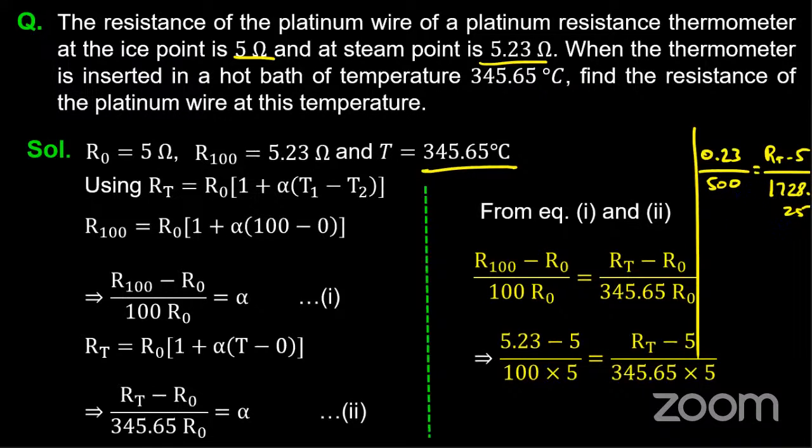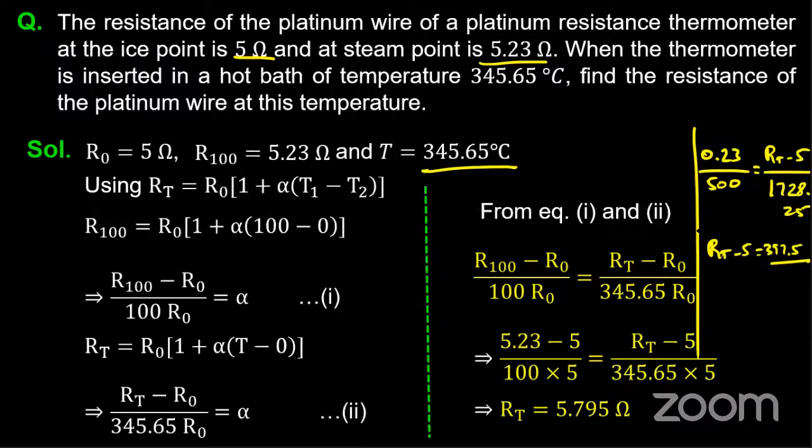On simplifying, you get RT minus 5 equals 1728.25 into 0.23, that is 397.5, divided by 500. Somewhere approximately 0.795. Exactly, Ramakrishna Reddy.